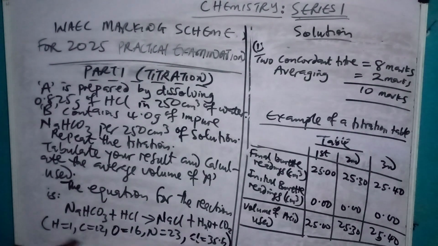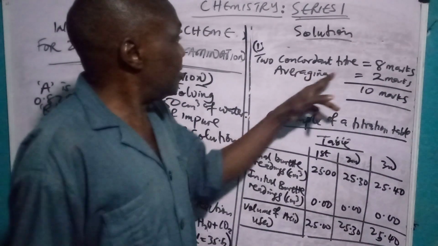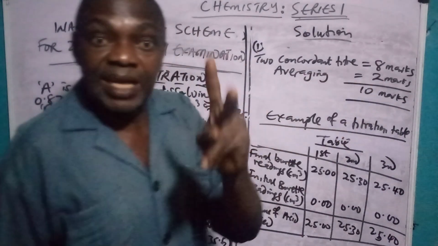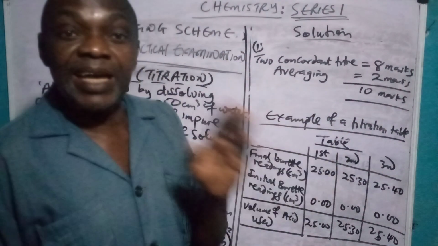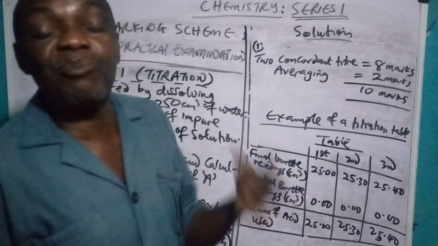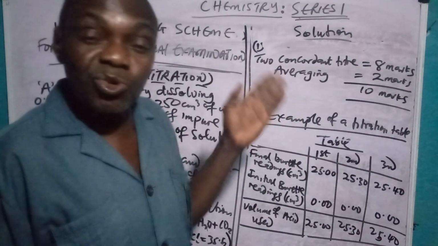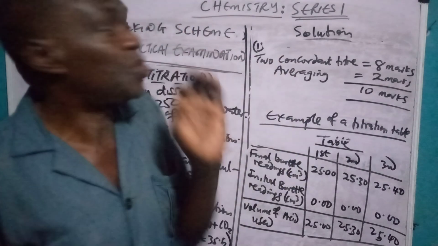So the equation is okay. These are the values you are going to use. So 2 concordant titers, meaning the two titer values you are taking must agree. In some of my videos, I gave you 3 concordant titers. I said whichever one appeals to you. If you have more solution and more time, you use 3. But 2 concordant is what they are going to pick at the end. Even if you use 10, they will pick only 2.